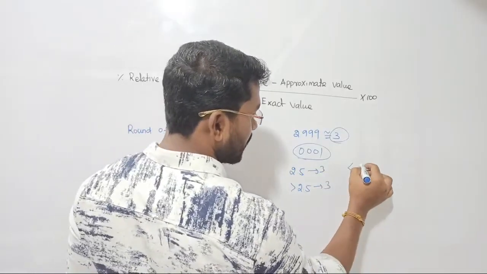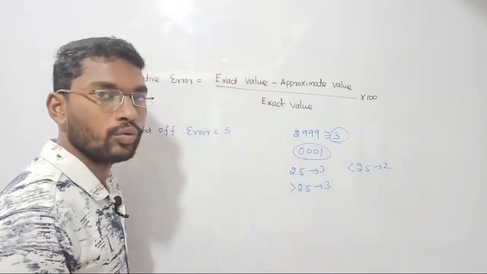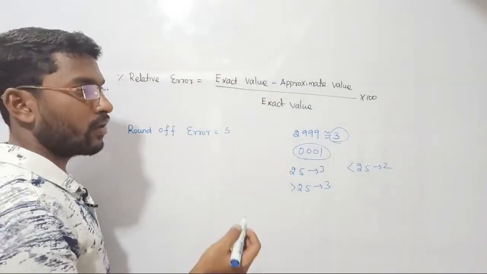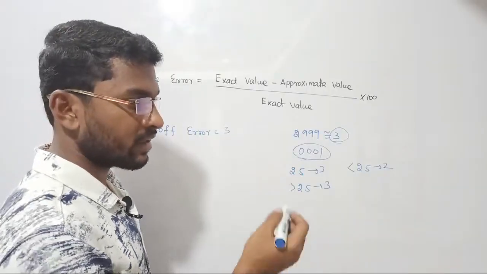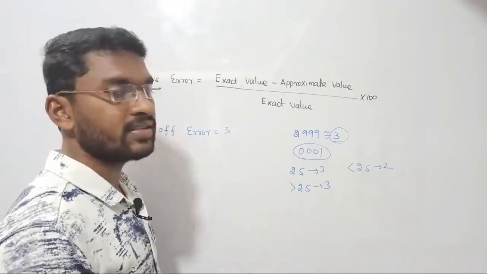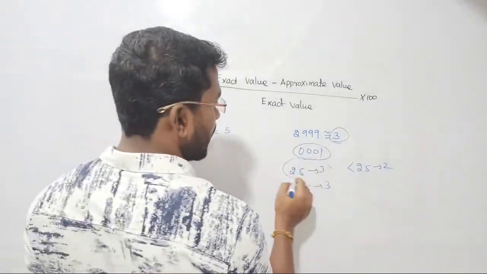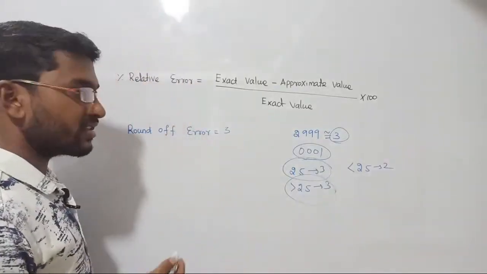Suppose your value is less than 2.5, then that value will be rounded down to 2. Like that you can consider any value. Like I have 7.7, the nearest rounded value is 8. 7.8 rounded is 8. 7.5 rounded is 8. Less than 7.5, the rounded value is 7. So like that we are creating round off error. So that is called round off error.